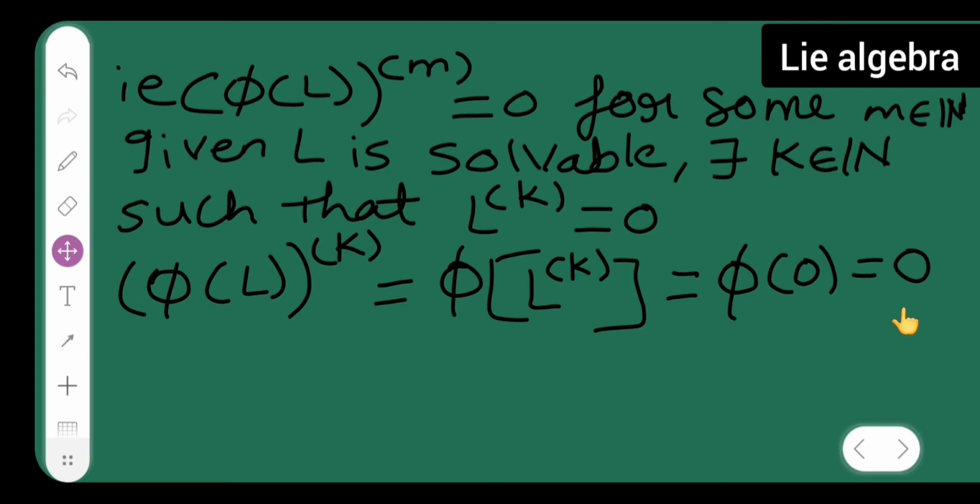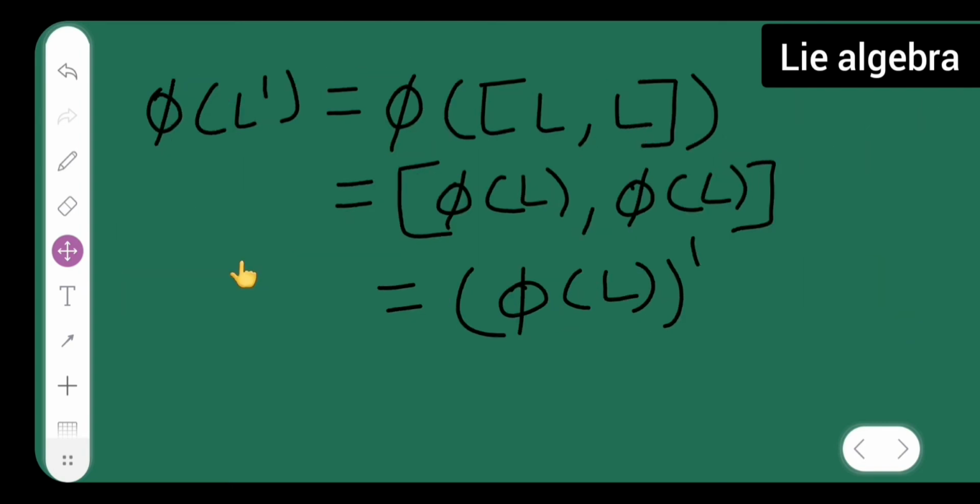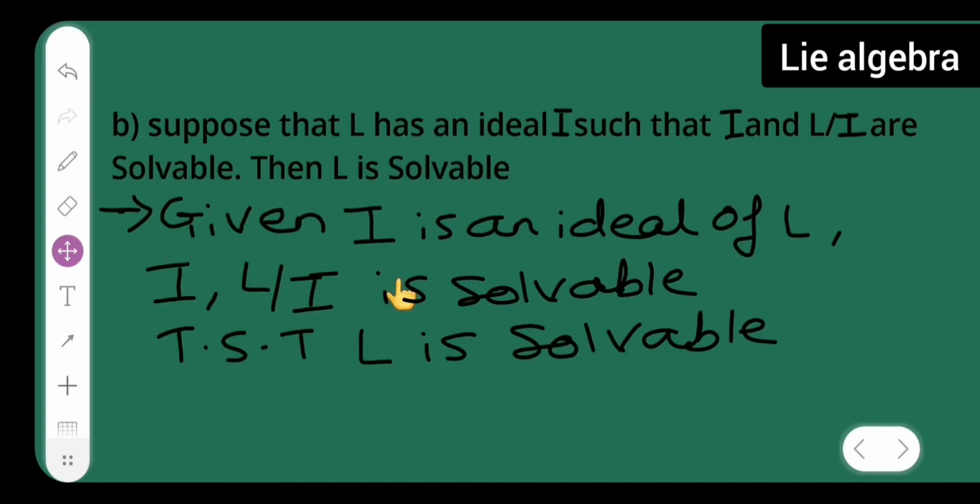So this is the first part which we have done. Suppose phi(L') is given to you. This is equal to phi of the Lie bracket [L, L]. Now this is written as [phi(L), phi(L)], which is nothing but phi(L)'. So let me prove the second one, the b part.